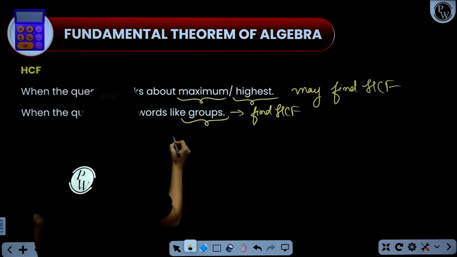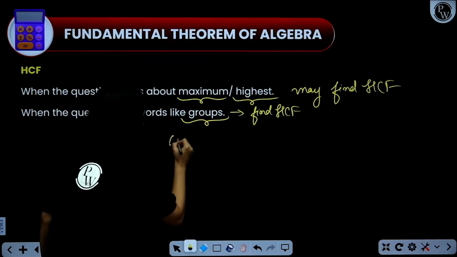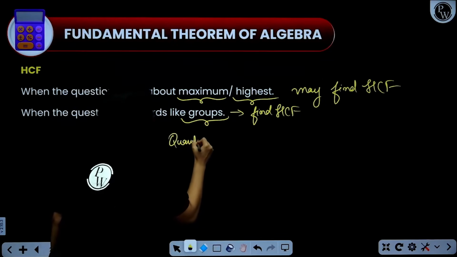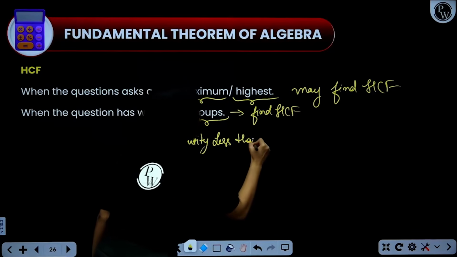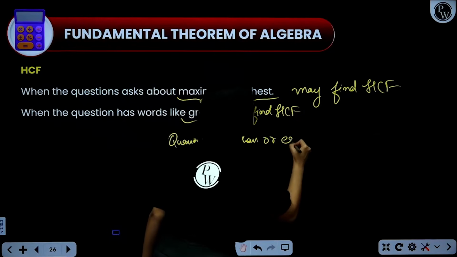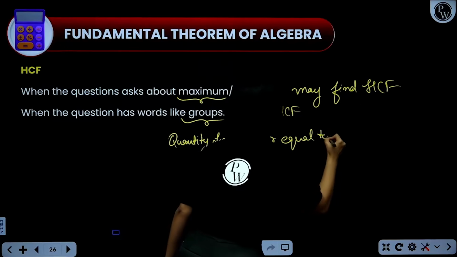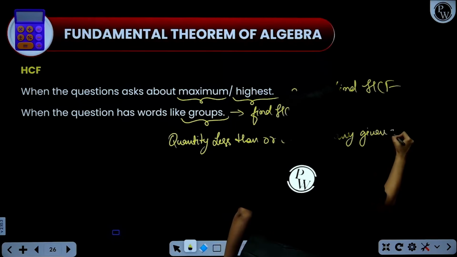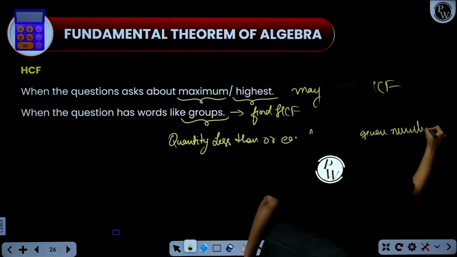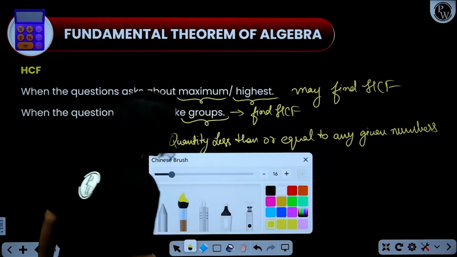So remember, if you have to find a quantity less than or equal to any given numbers, then you have to do what?